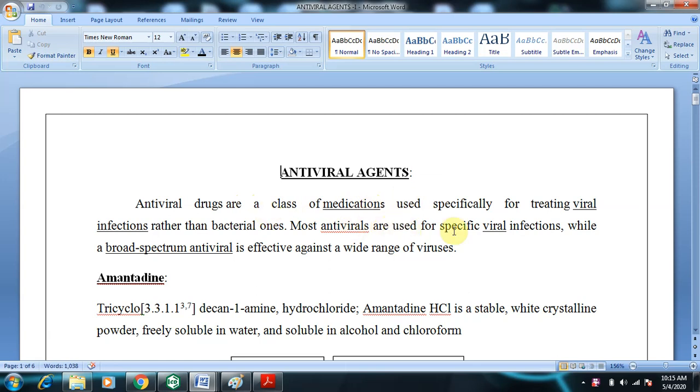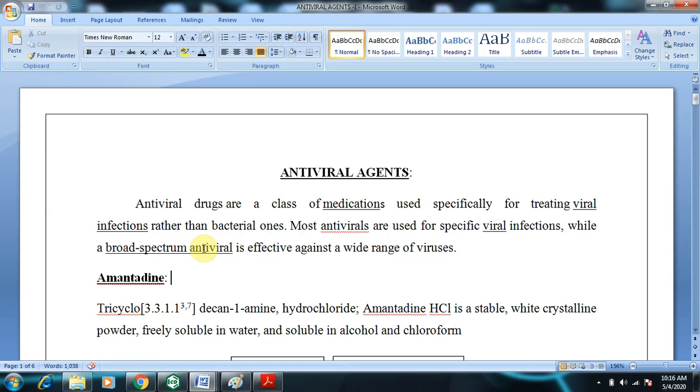And most antiviral agents are specific for treatment of viral infections, and most of them have broad spectrum antiviral activity. What do you mean by broad spectrum antiviral activity? It means these antiviral agents will be effective on a wide range of viruses. So antibacterial agents act on bacteria, and antiviral agents act on viruses. And the broad spectrum antivirals are active against a variety of viruses.